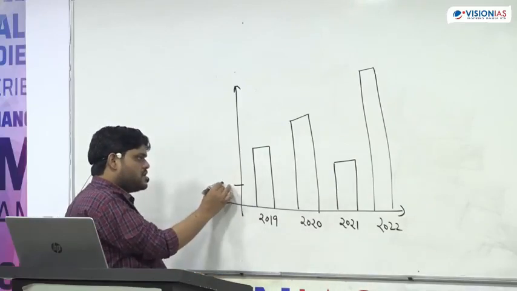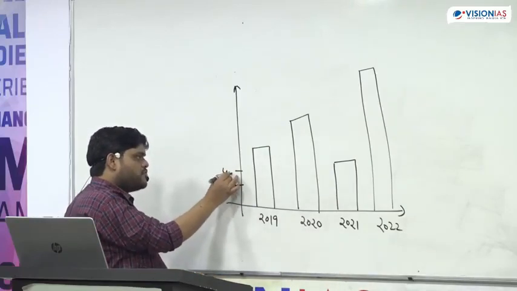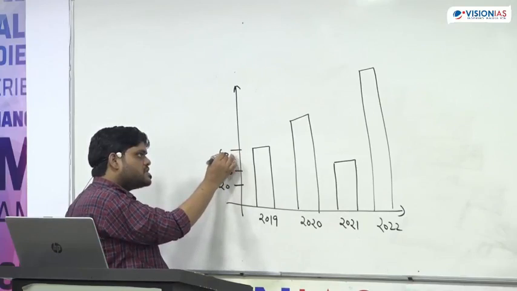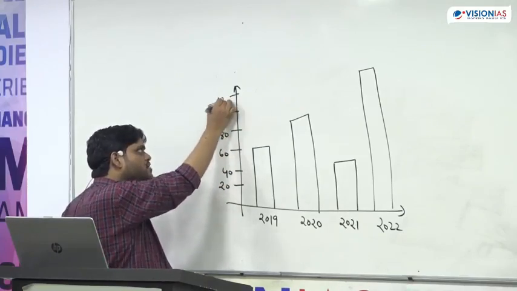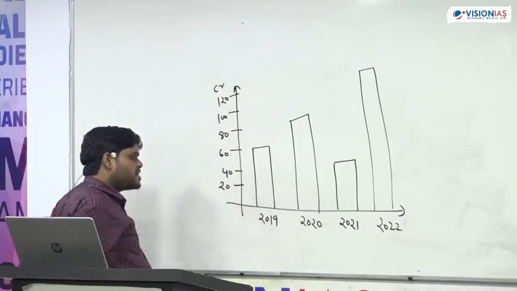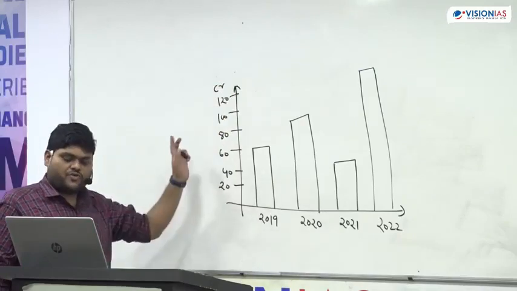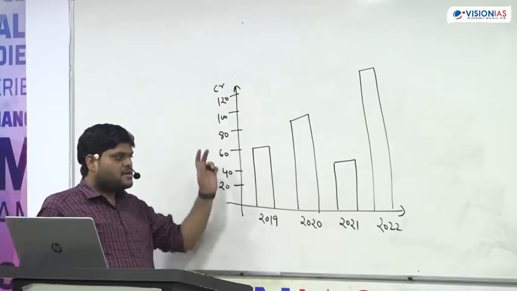This is 20 crore, 50 crore, 60 crore, 80 crore, 100 crore, 120. This is given in crores. This is the profit of company XYZ in 4 years.